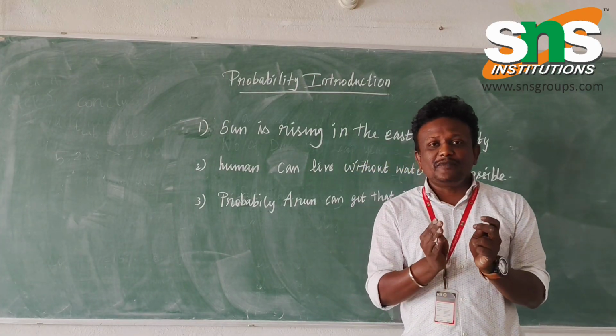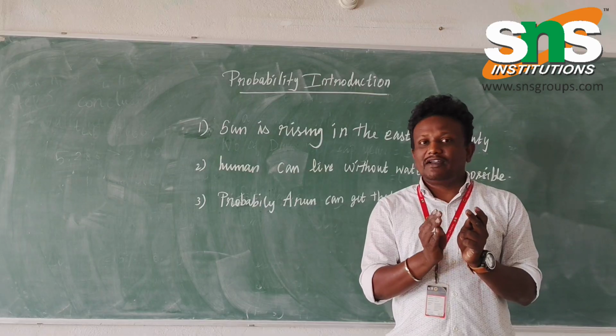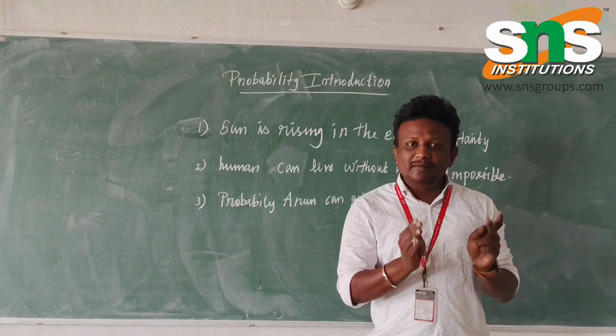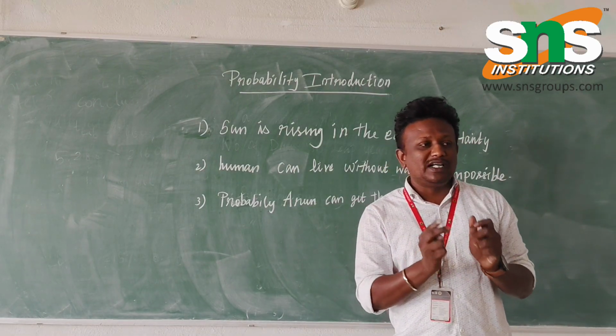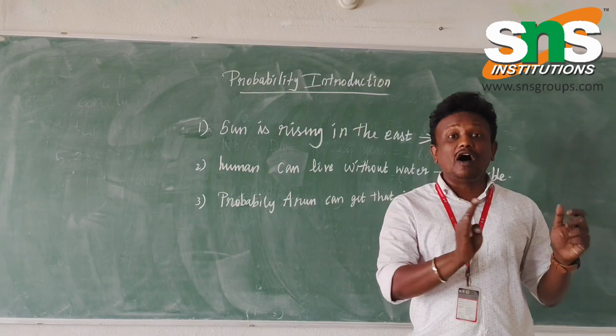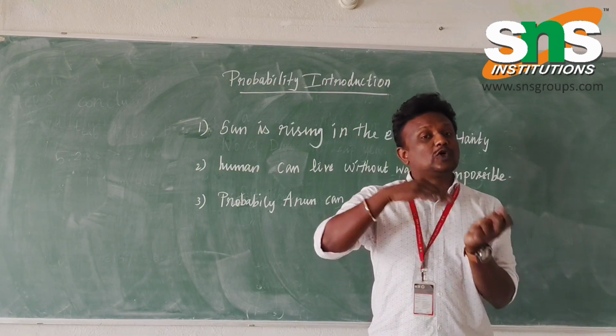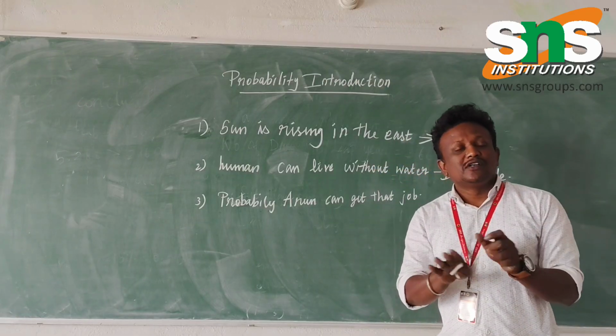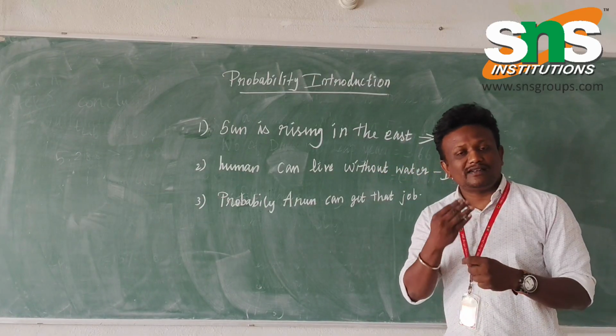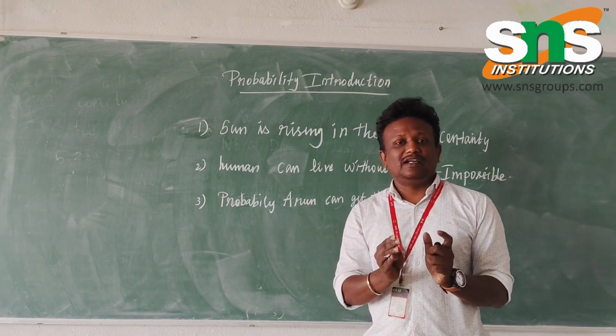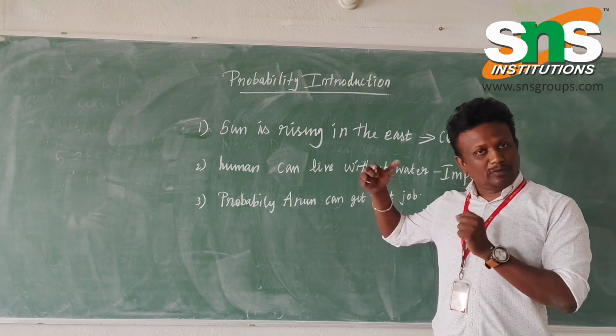Here we want to say with 99% confidence how much something is going to happen, or how much it is not going to happen. To say that confidently, we have to study probability.